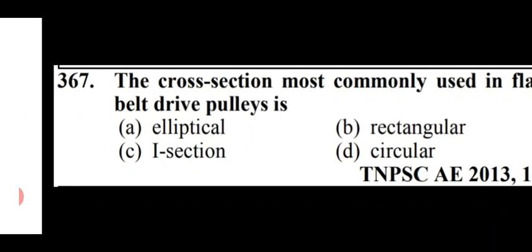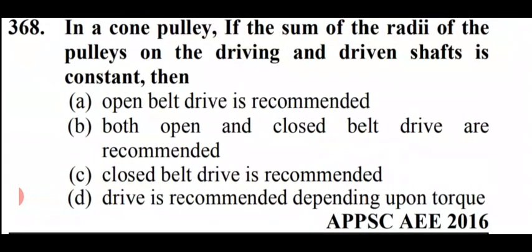Option A. In a cone pulley, if the sum of the radii of the pulleys on the driving and driven shaft is constant, then the options are: open belt drive is recommended; both open and closed drive are recommended; closed belt drive is recommended; and drive is recommended depending upon torque. So in this case, option C is right. That is, closed belt drive is recommended. Option C.